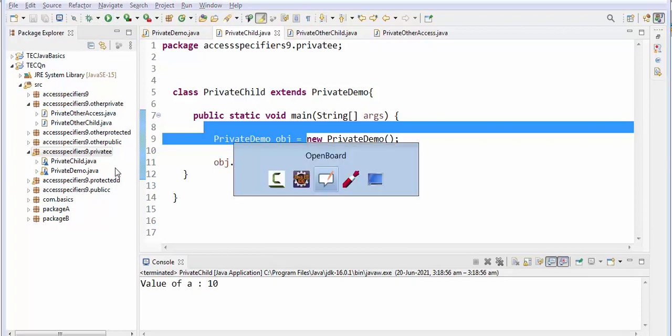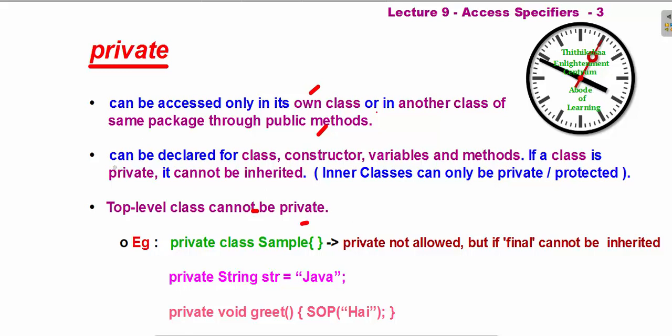Okay, but that is not the main purpose of private, to keep everything secure. To keep the Java code secure, you have to make it private. So if suppose you need it, then you can access it through the public methods. Public, if it is a subclass, you can give simply protected, because a subclass can access the protected access specifier. We will see that one also. So I have declared it for the class, constructor, variables, methods. I have shown everything.